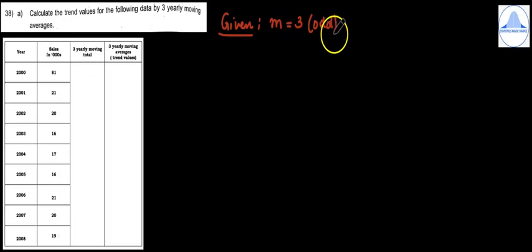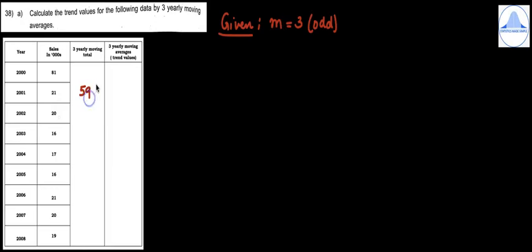So whenever M is odd, we'll just have 2 columns. First is a 3 yearly moving total, and the second is the 3 yearly moving averages, which are also called as the trend values. So it's a very simple problem. You have to just add 3 values at a time, and write it corresponding to their middlemost year. So add 81, 21 and 20 and you will get 59.